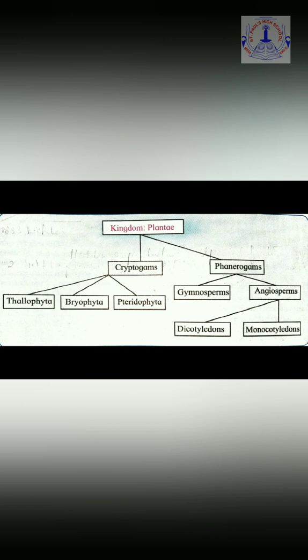And if the seeds have only one cotyledon, then it is monocotyledon and the plant is monocotyledonous. So this way we have covered the classification of kingdom Plantae, including the subkingdoms as well as the divisions.